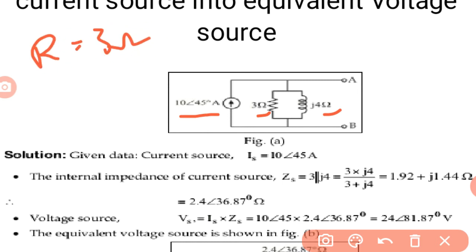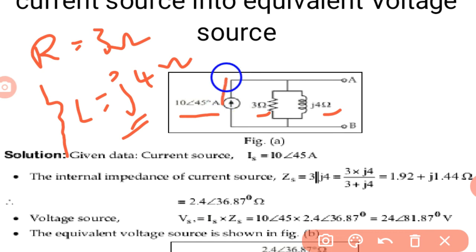Next, the inductor value here is L is equal to j4 ohms. The inductor is already represented in terms of its reactance by the notation j, so there is no need to convert it. So the resistor R and the inductor j4 ohms are connected in parallel. Look at the solution.